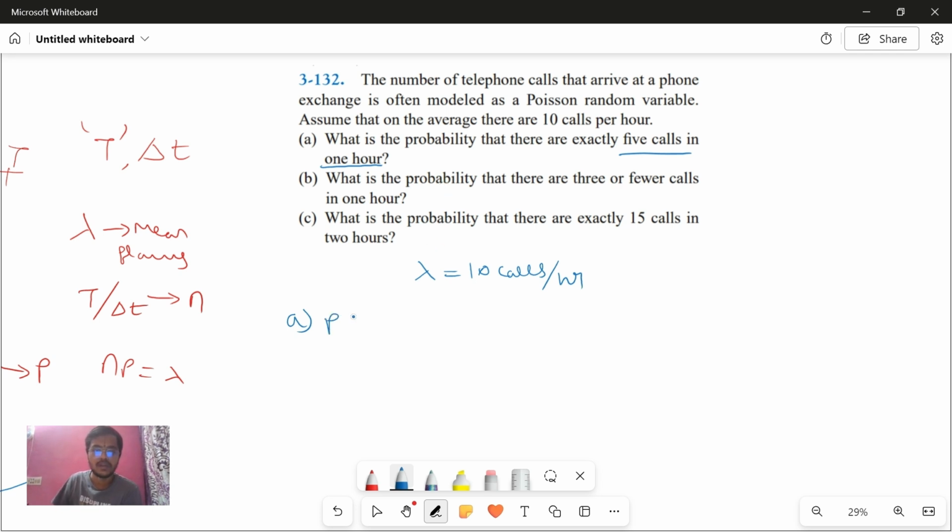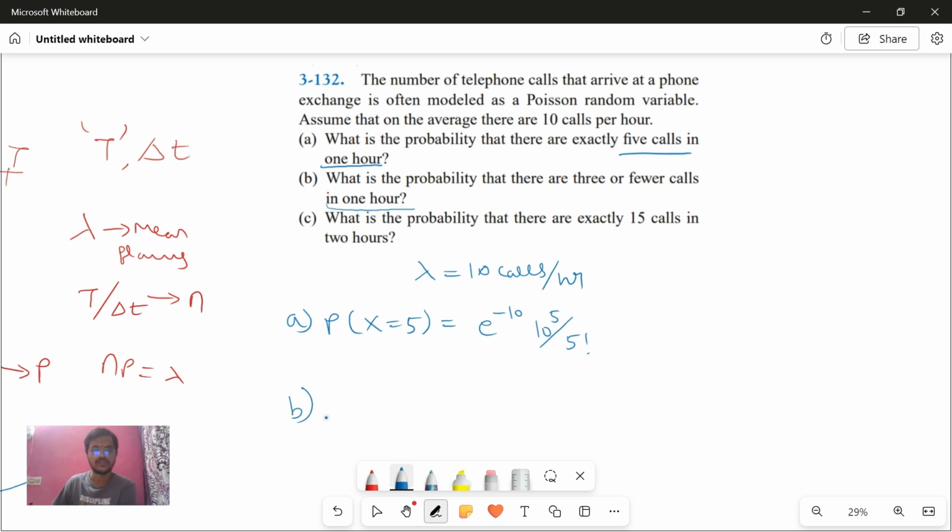So there's no problem. Probability of exactly 5 calls means X is equal to 5. Can you calculate this? Easy. E power minus 10, sorry, into, what is lambda again? 10 power 5 by 5 factorial. Understood?